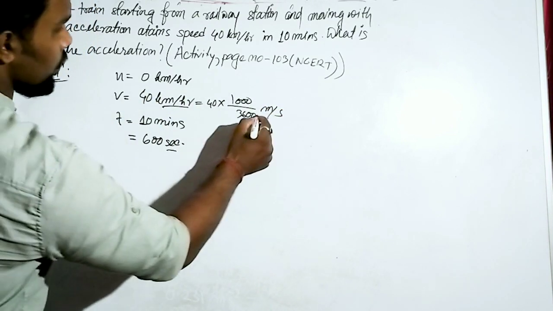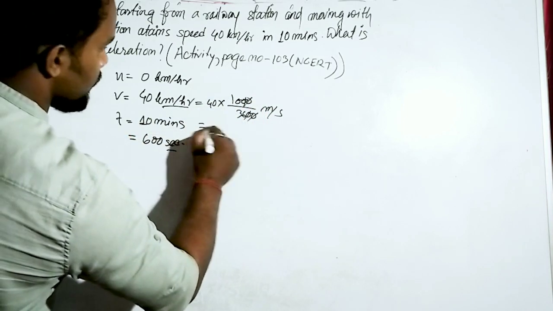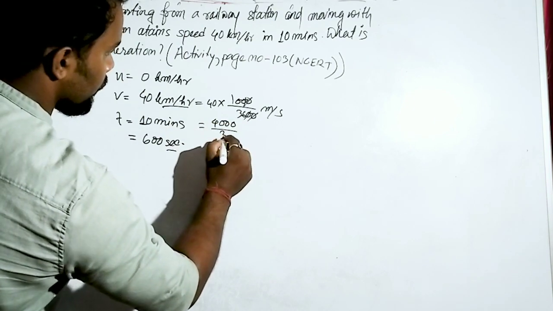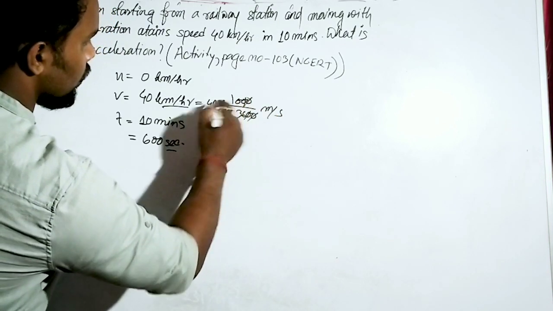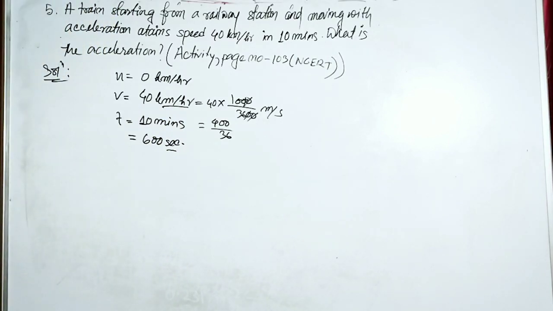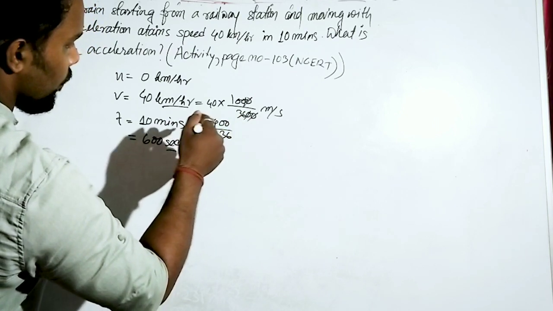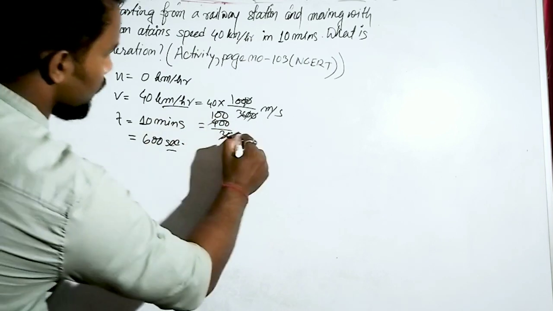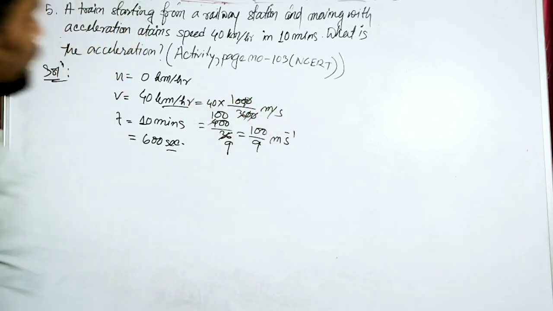Zeros cancel, zeros cancel. Now it becomes 400 by 36. Again, you can simplify it. If we divide by 4, that means 100 by 9 meter per second.